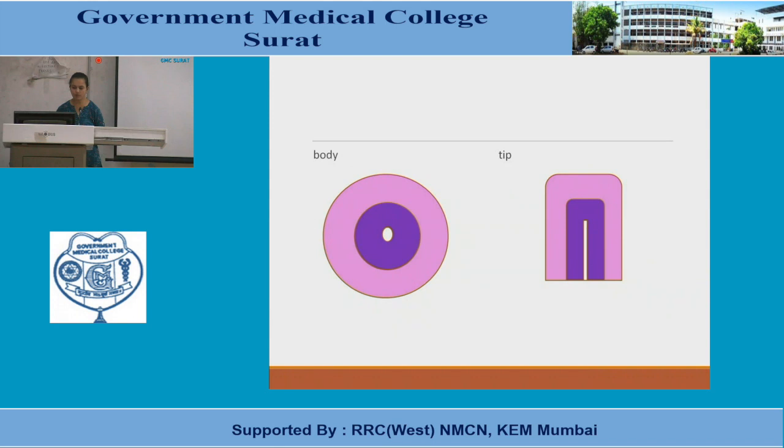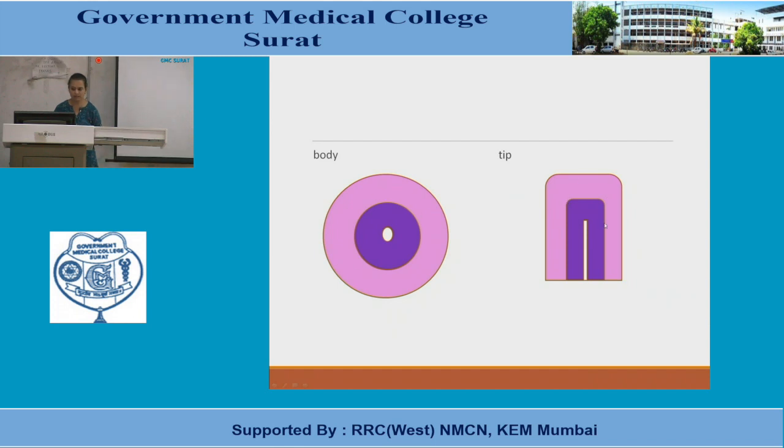Now, when we are talking about microscopy, how will we go on for microscopy? Whenever we are passing an appendix, we usually pass all the tubular structures in a cross section. So the cross section will have an area which is pink and a central area which is blue. Why? Because the mucosa and submucosa are rich in lymphoid aggregates, and that's why they contain a dark blue color, whereas the periphery has the muscularis coat, and that's why it will retain its pink color.